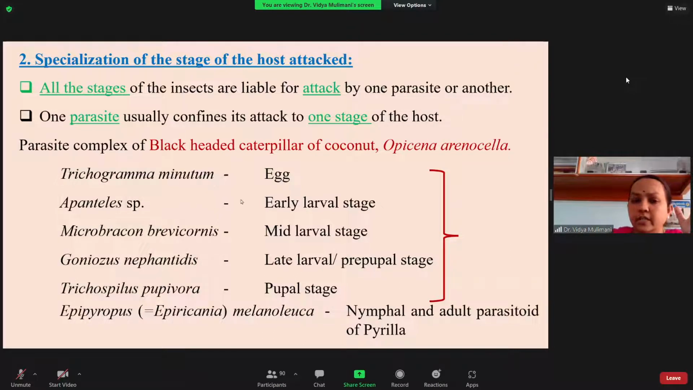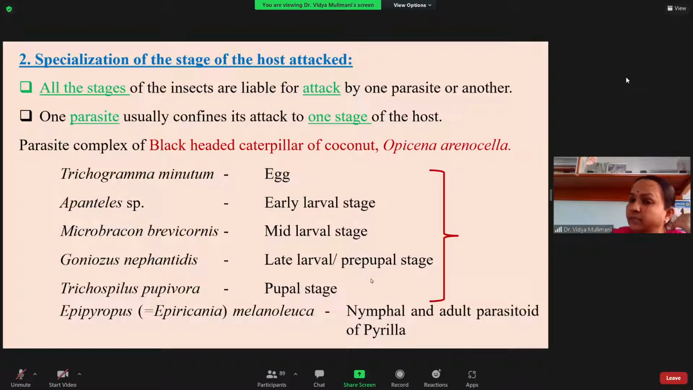One example I'm giving you is the one attacking the egg stage. Next, coming to the larval stage. You can see that the larval stage can be classified into three: the early larval instar, that is the first or second instar; the mid larval, that is the third and fourth; and the fifth and sixth as the late larval instar or the prepupal stage.